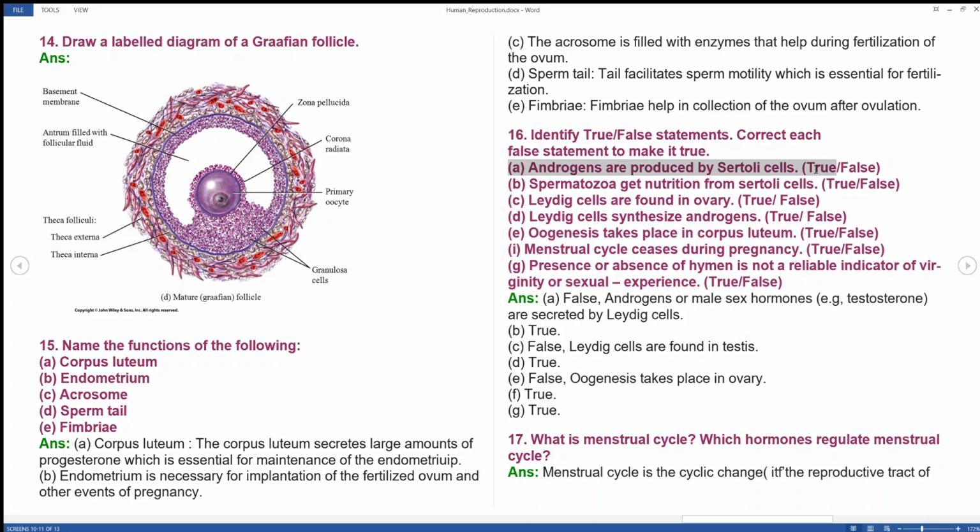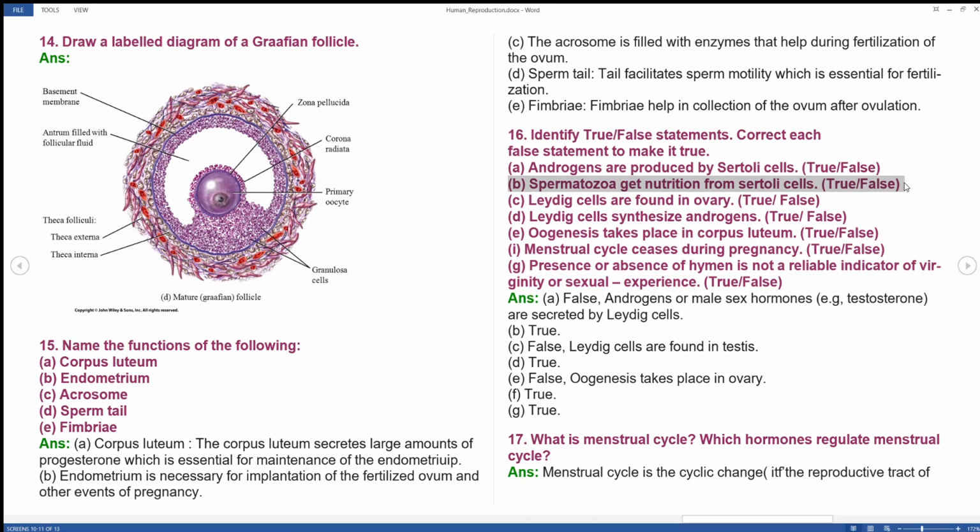Androgens are produced by Sertoli cells. It is a false statement. These are secreted by Leydig cells. Suppose they ask for the Leydig cell function, you can write: androgens secreted by Leydig cells.